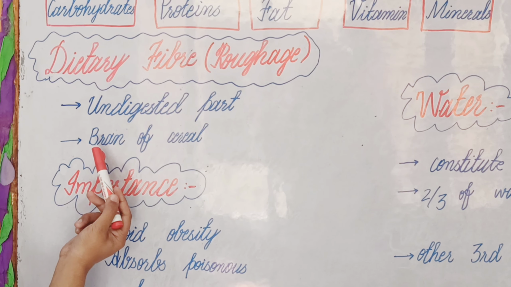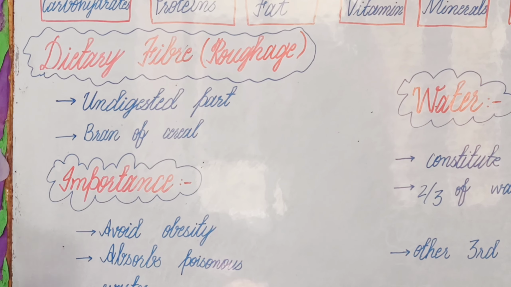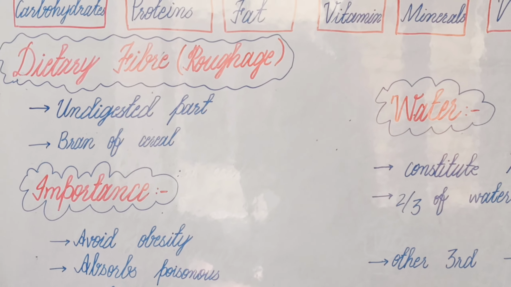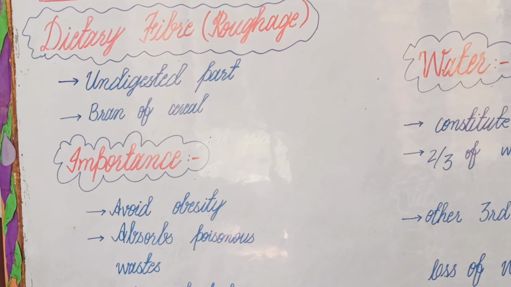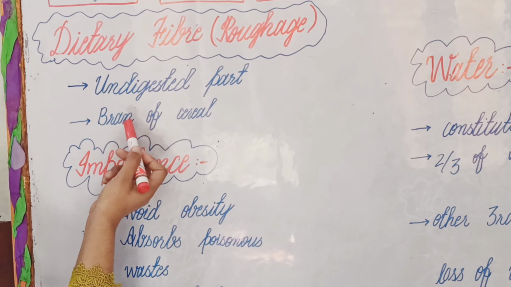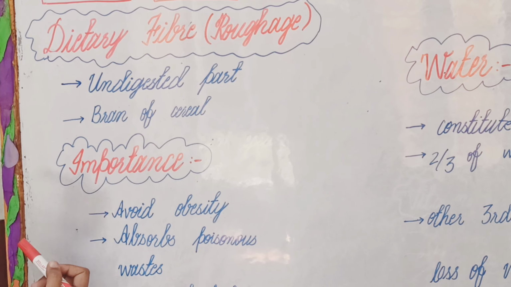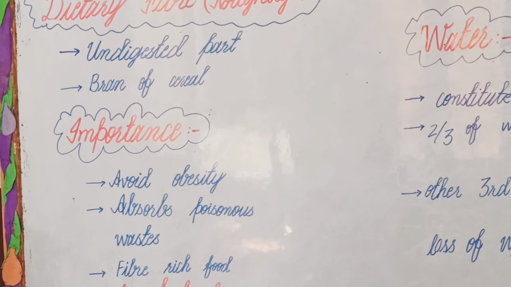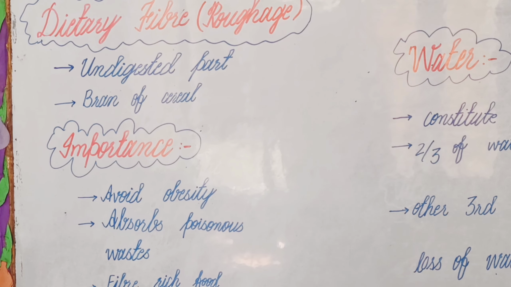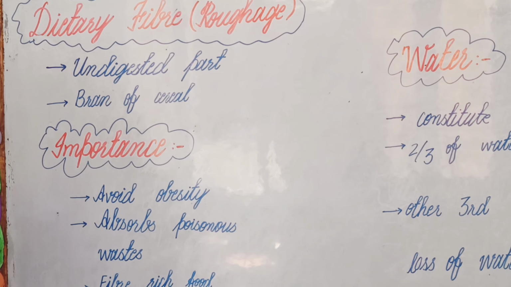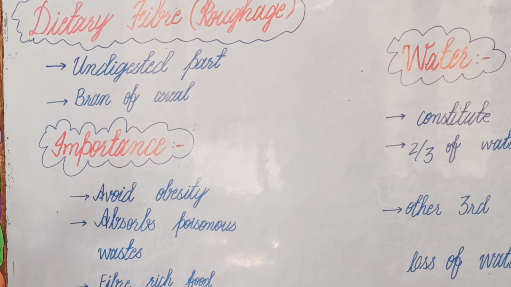It is also the grain of cereal, which is made up of the cellulose walls of plant cells. It is also called the bran of cereal, and bran of cereal is the outer cover of beans or nuts.